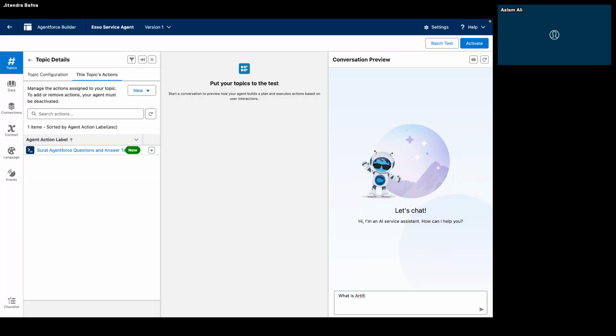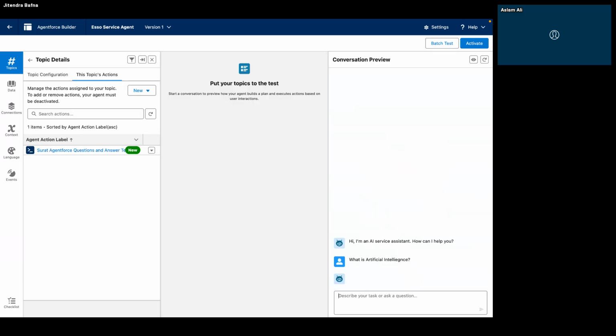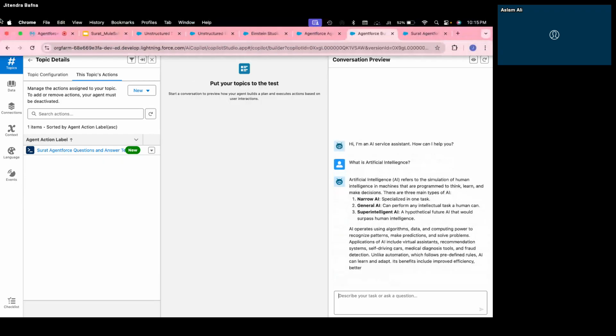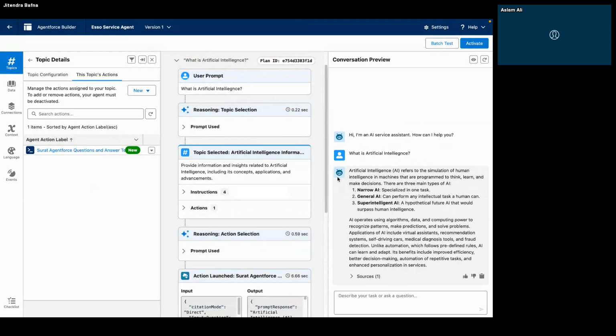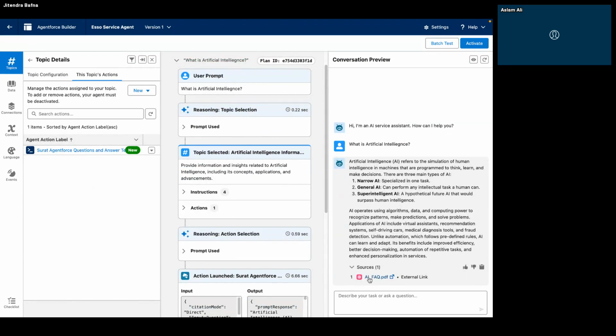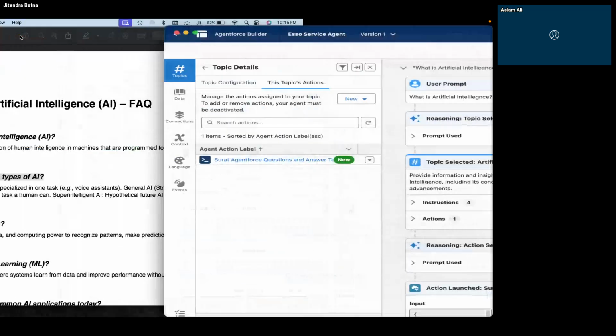Artificial intelligence. Hopefully, I don't have to give any action. You know, it's reading properly, reading AI, which I mentioned, right? So let's see. It can identify your question, and the answer can be given now, with the added parameters. See, it added, now it is providing the source also, from where it got the information, right? Which is AI FAQ, that is the citation link.